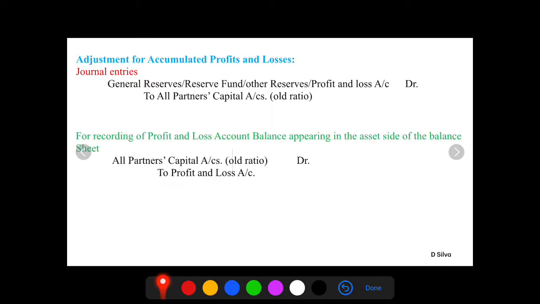If profit and loss account balance is appearing on the asset side of the balance sheet, that is given in the question, then all partners capital account debit to profit and loss account. Now this loss should be shared between all the partners in their old ratio.